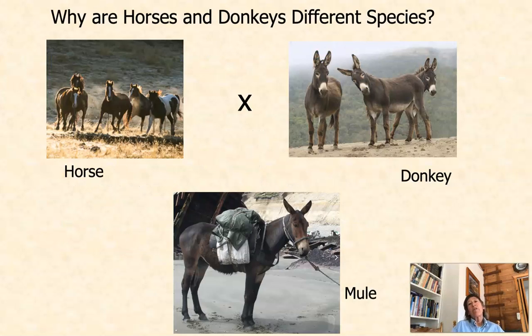Well, why are horses and donkeys different species? A horse can breed with a donkey, and in fact, when horses breed with donkeys, they produce an offspring called a mule. But the mule is a sterile hybrid, so even though horses and donkeys can interbreed, they meet the first criterion. They don't meet the second criterion because the mule is a sterile hybrid. It is not capable of making babies.